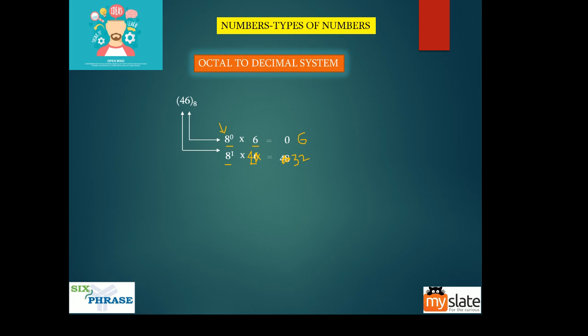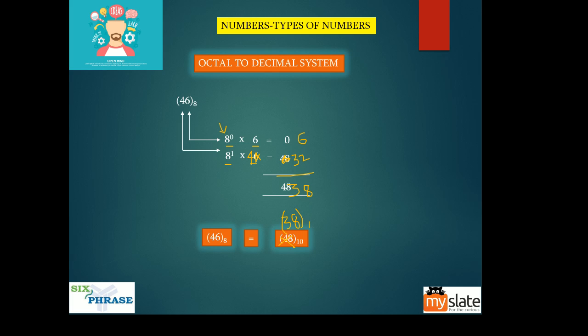So what is 32 plus 6, guys? It is 38. So here not 48, it is 38. There is a mistake here, this is actually 38 to the base 10.